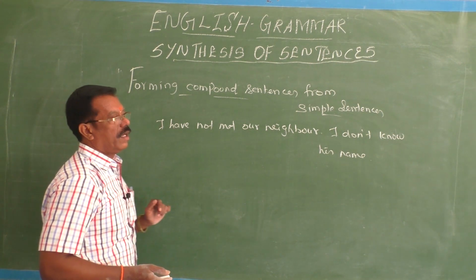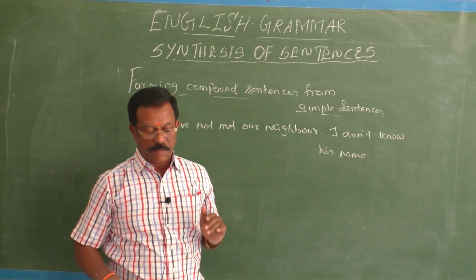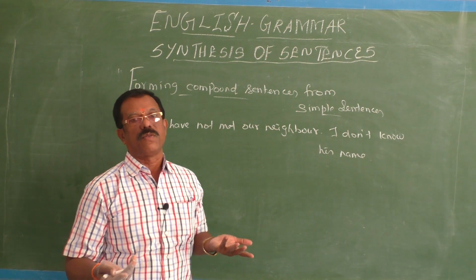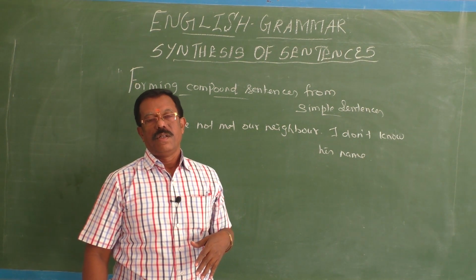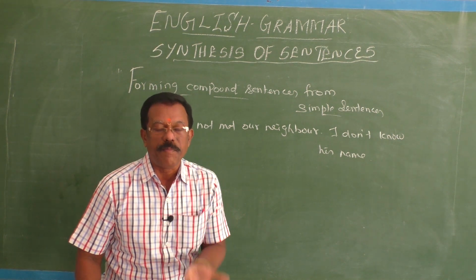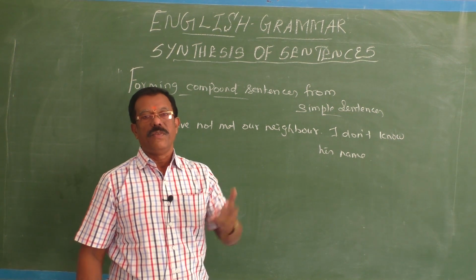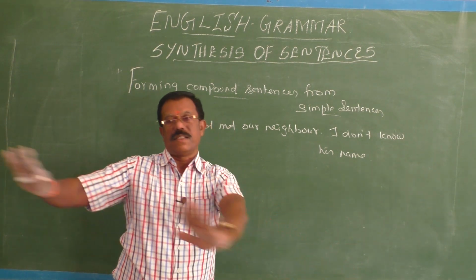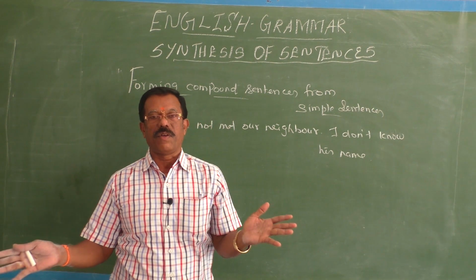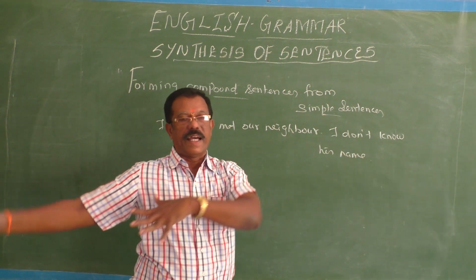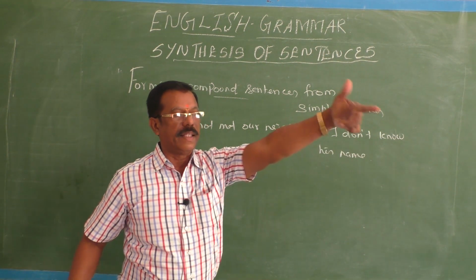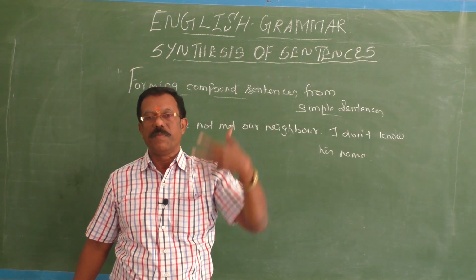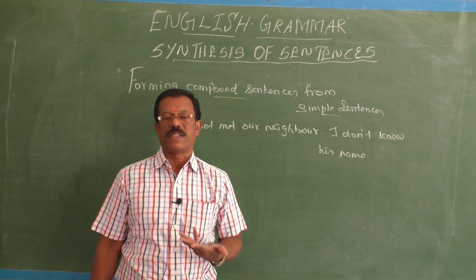Neither. Here you can use the correlative conjunction neither nor, because I didn't meet the neighbor, I don't know his name also, so both are negative. What is the implication of neither nor? If you use a correlative conjunction, neither nor, this is also not good, that's also not good. In such an occasion you can say neither this nor that, neither this bed nor that bed, neither this table nor that table is good. It means both are not good. That is the actual meaning.